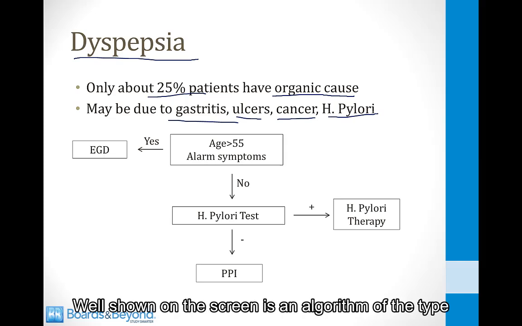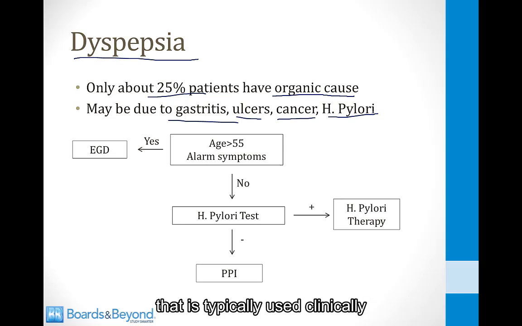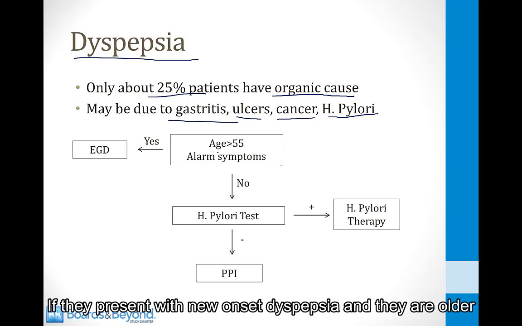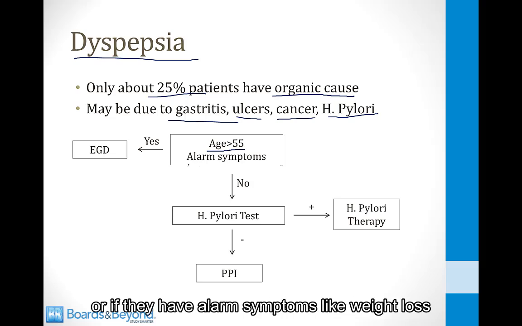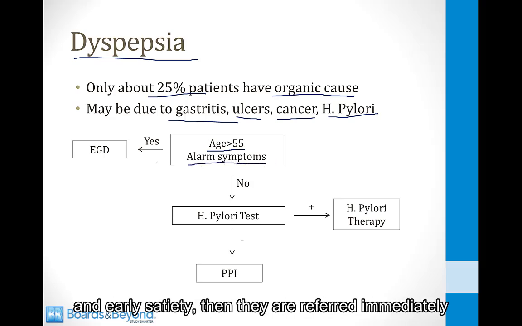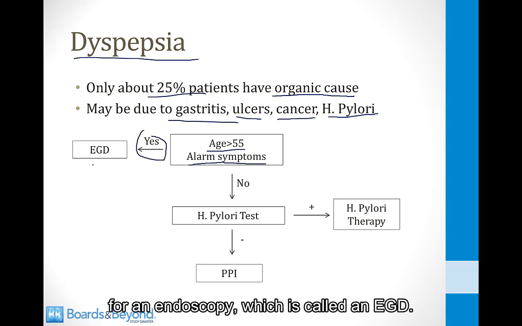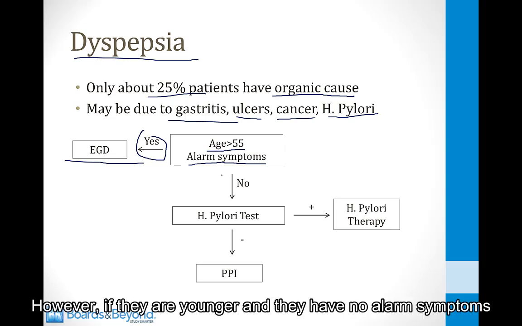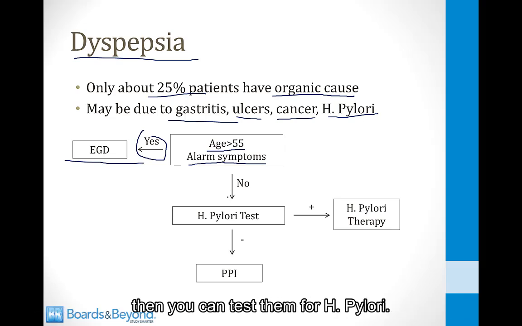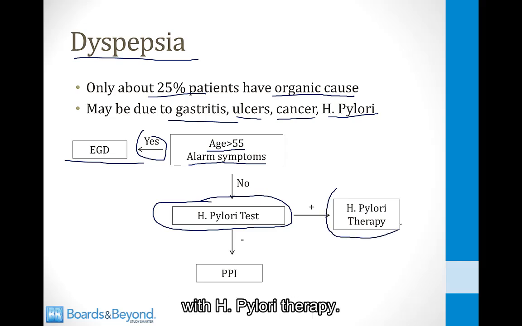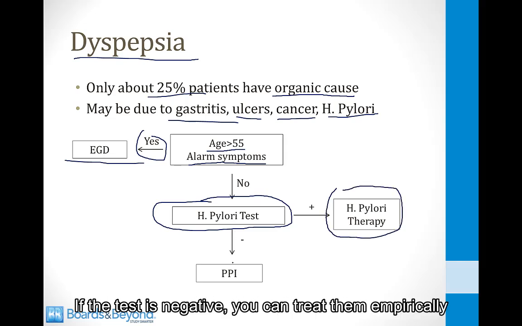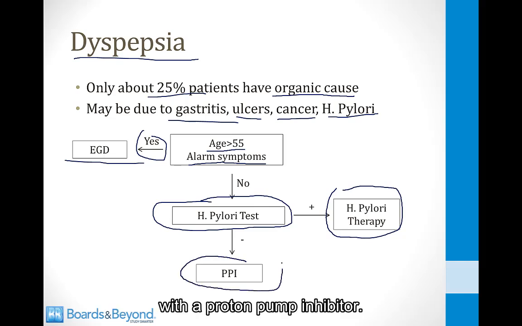Well, shown on the screen is an algorithm of the type that is typically used clinically to work up patients with dyspepsia. If they present with new onset dyspepsia and they are older, which places them at risk for gastric cancer, or if they have alarm symptoms like weight loss and early satiety, then they are referred immediately for an endoscopy, which is called an EGD. However, if they are younger and they have no alarm symptoms, then you can test them for H. pylori. Usually this is done with a stool antigen test. If the test is positive, you offer them treatment with H. pylori therapy. If the test is negative, you can treat them empirically with a proton pump inhibitor.